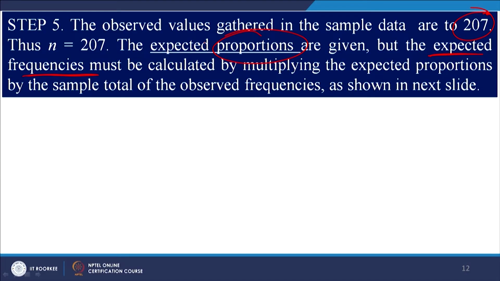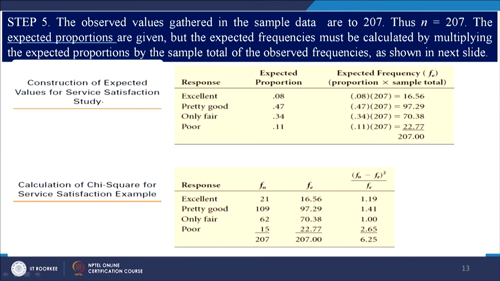So, first we should convert expected proportions into expected frequencies by multiplying the expected proportion by the total sample size. So, we know that these are expected proportions given in the question initially, and to find out expected frequency you need to multiply each of these values by 207.